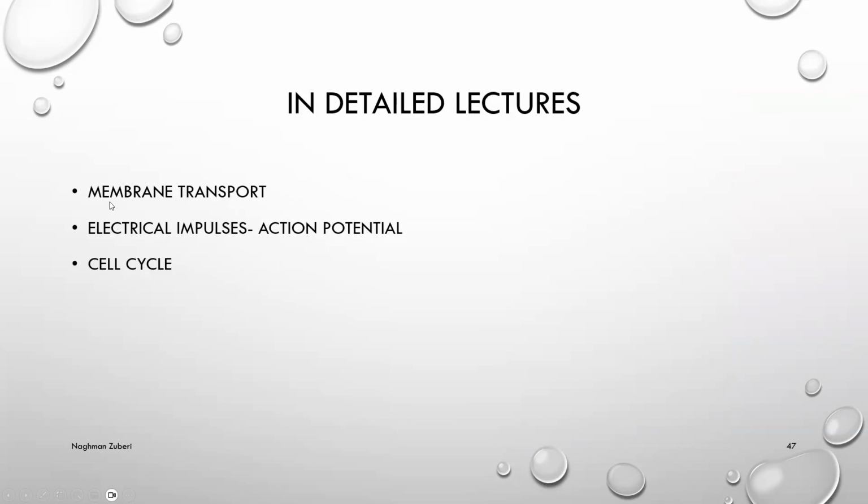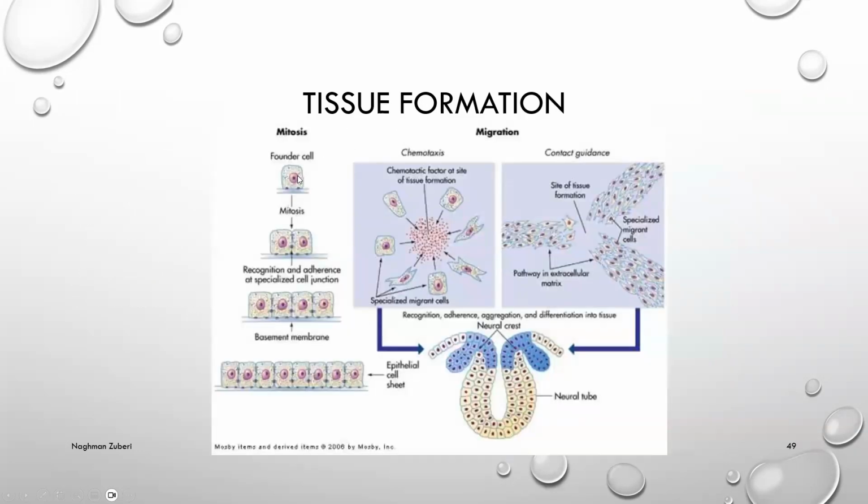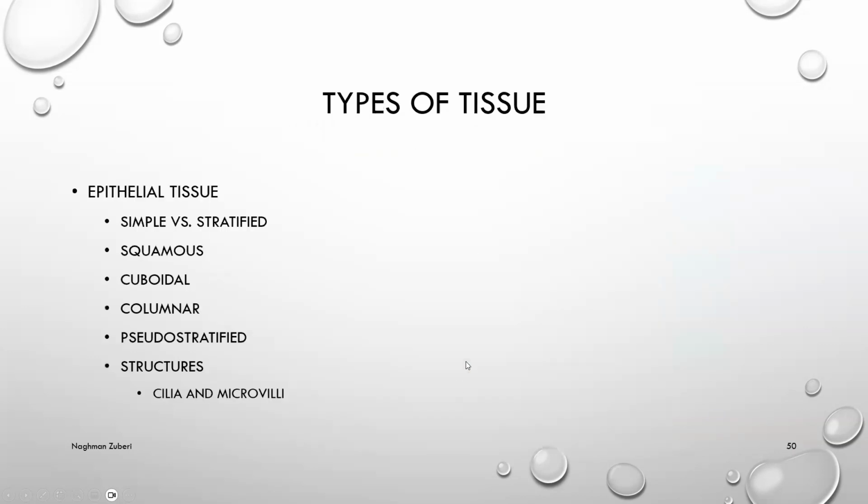There are some detailed lectures in which we will be discussing the membrane transport, electrical impulses, the action potential, and cell cycle. Tissue formation, founder cells, chemotaxis, contact guidance, and cellular reproduction. Tissue formation: the founder cell, then mitosis occurs, recognition and adherence of specialized cell junctions. They are attached to the basement membrane. Just giving you an example of the epithelium formation.